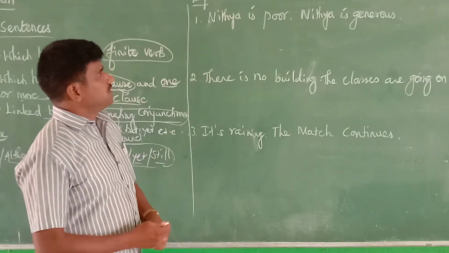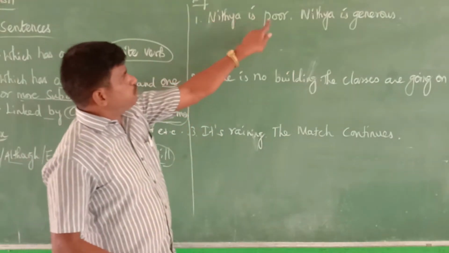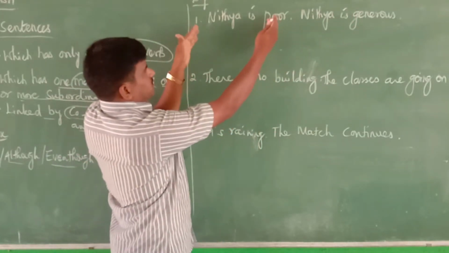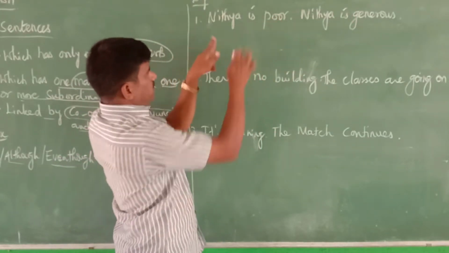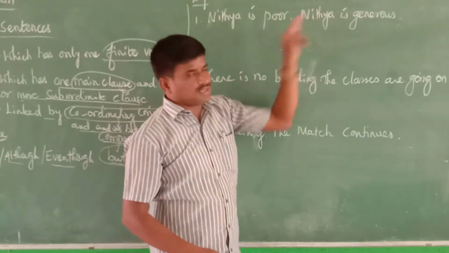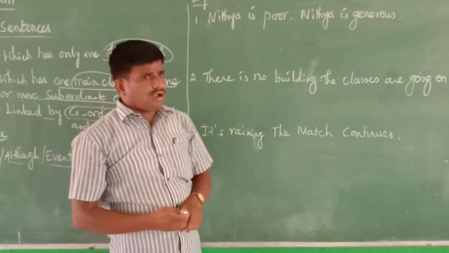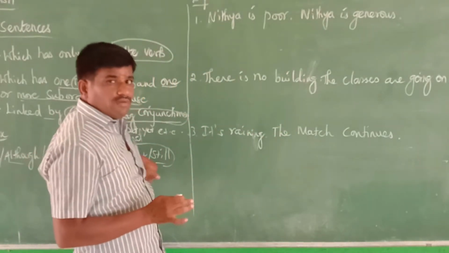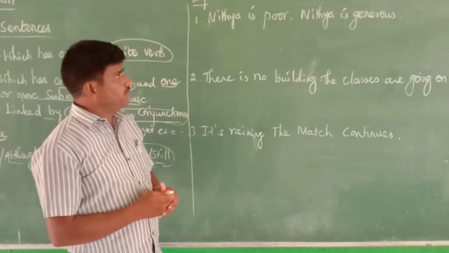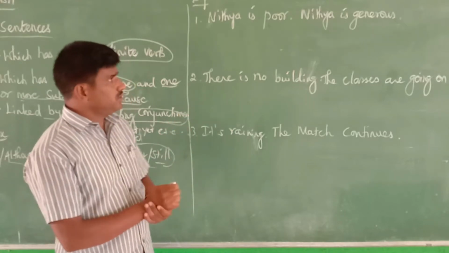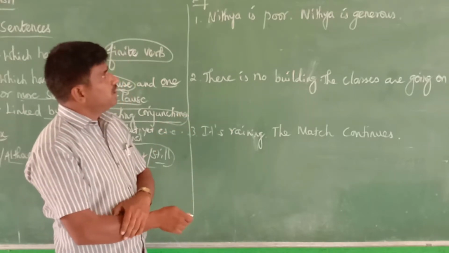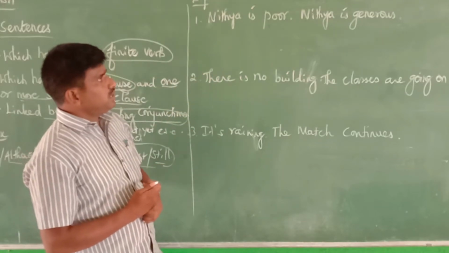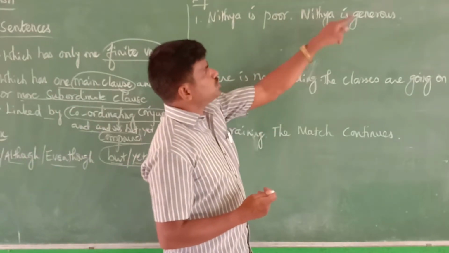The first example is given: Nitya is poor, Nitya is generous. There are two sentences. One is Nitya is poor, the other is Nitya is generous. How can you easily identify which connector is used? Is it in spite of, though, although, but, yet, still? Now you can understand very easily. Nitya is poor. That is the starting form.